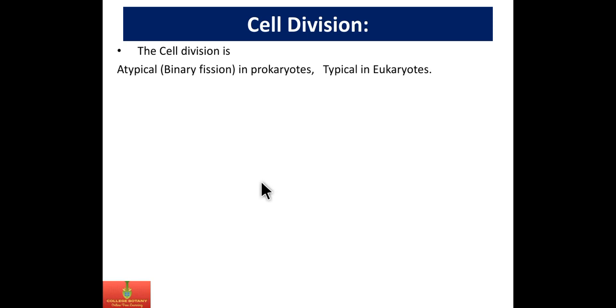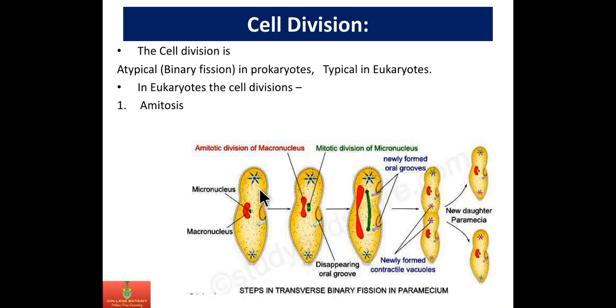The cell division is atypical, that is binary fission, in prokaryotes, while it is typical in the eukaryotes. There are three types of cell division in the eukaryotes: amitotic. Amitotic division we can visualize in a paramecium.